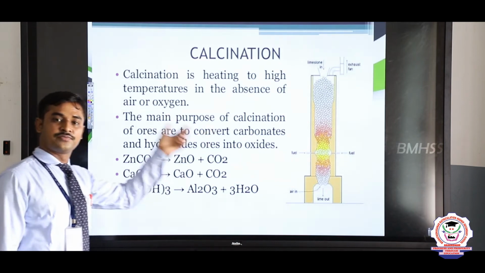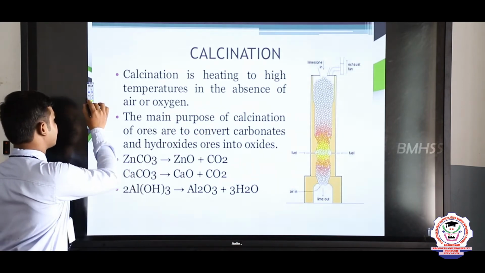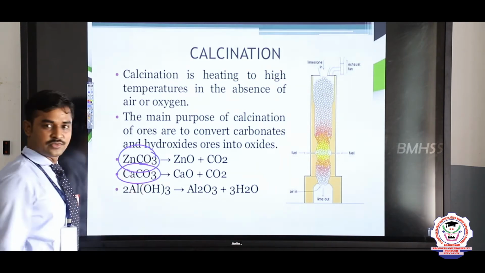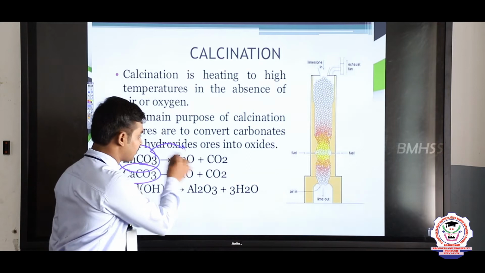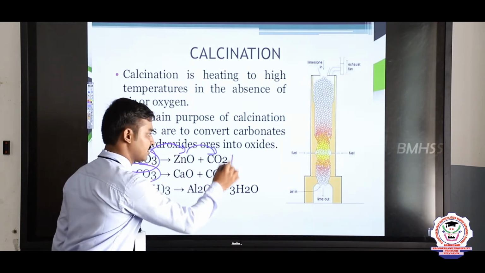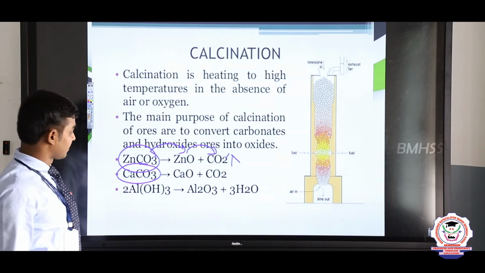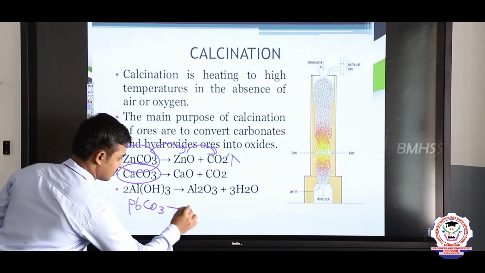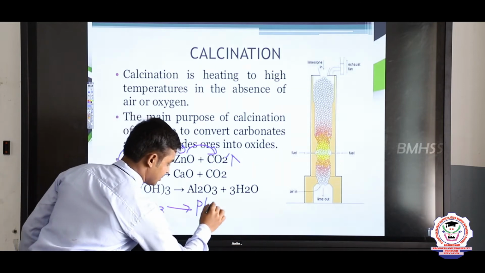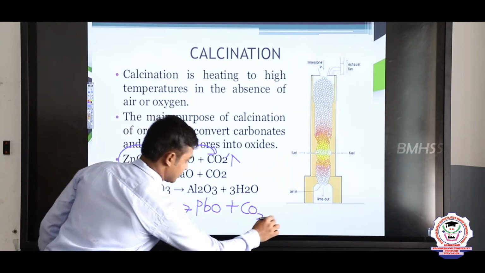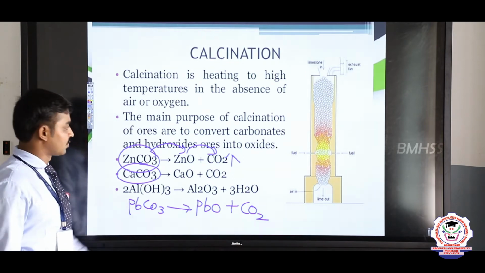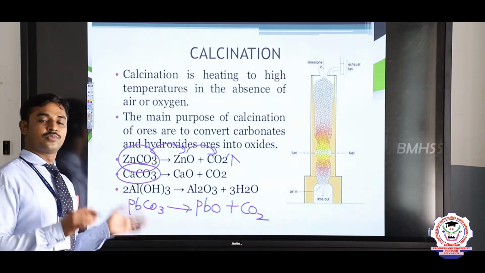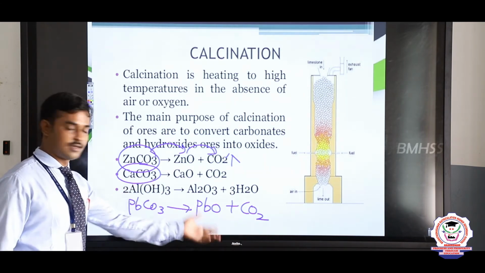In the calcination process, we use only the carbonate ores. For example, zinc carbonate, calcium carbonate. The carbonate ore is converted into metal oxide and carbon dioxide is removed as a gas. For example, PbCO3, lead carbonate, is also used, and lead oxide is produced and carbon dioxide gas is released. So finally, the metal oxide is obtained. So the calcination process and the roasting process are both used to form a metal oxide.